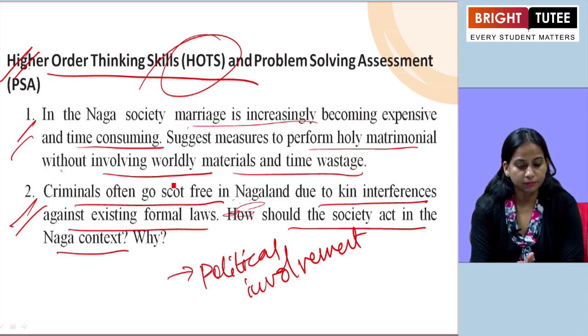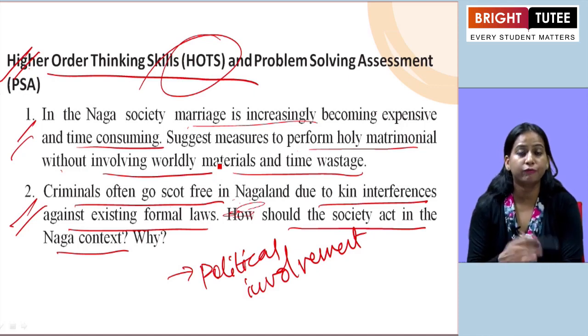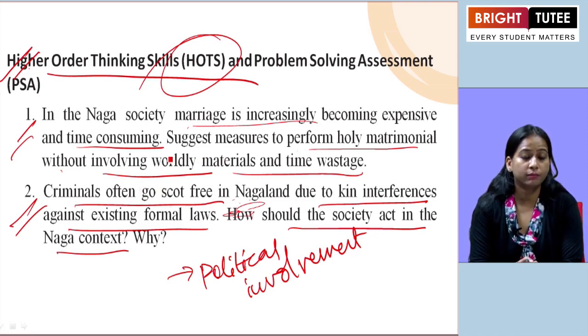And even the public, the common people, can play an important role in this situation by informing the police about such criminal cases or incidents in their areas. How is it going to help? It will help to find the real culprit and to punish them.